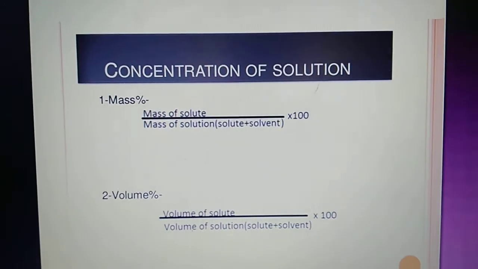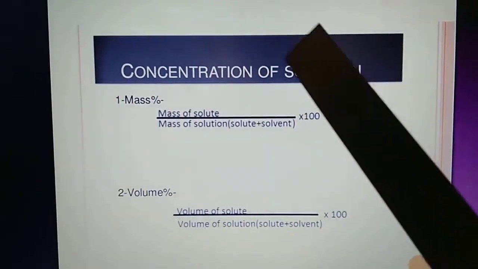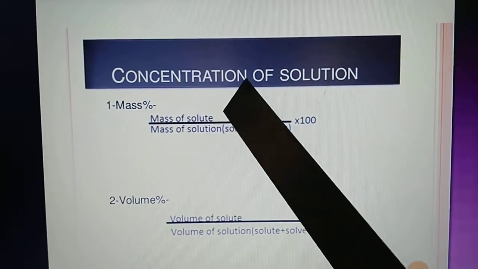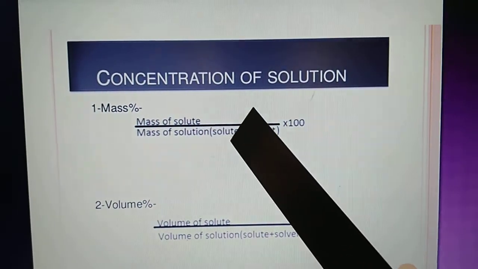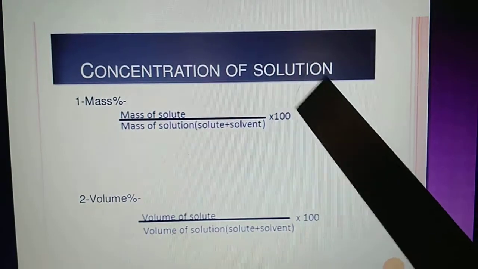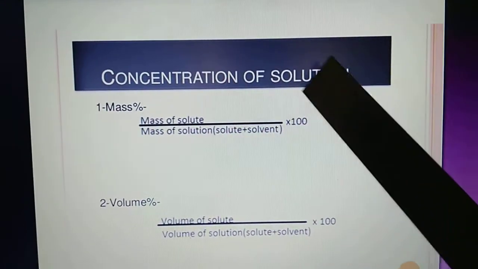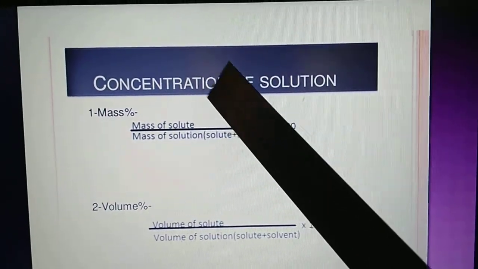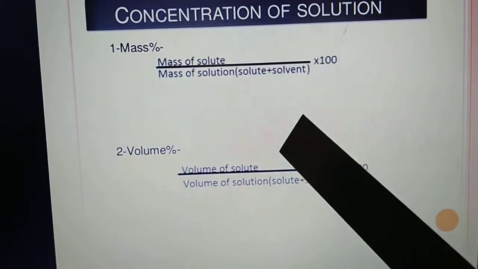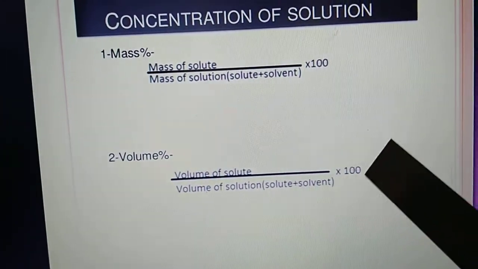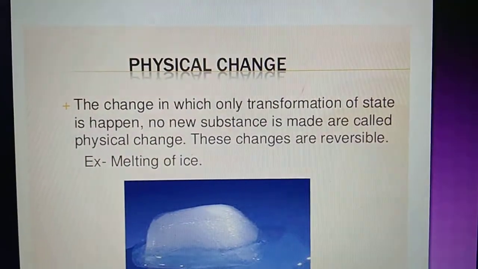Now, some formulas which are used in this chapter. This is the concentration of solution. How can we calculate mass percentage? First, we have to find out the mass of the solute. Then the total mass of the solution, which we can find by adding the solute and the solvent, into 100. Anything which is in percentage means into 100. So the formula for calculating mass percentage is mass of solute upon mass of solution into 100. What is volume percentage? Volume of solute upon volume of solution into 100. So basically, with the help of these formulas, we can find out the mass percentage and volume percentage.